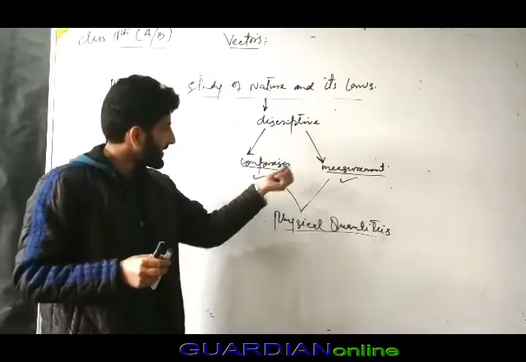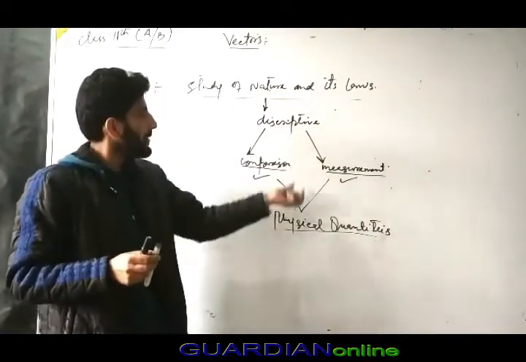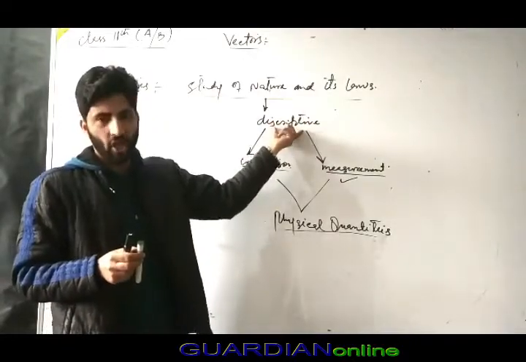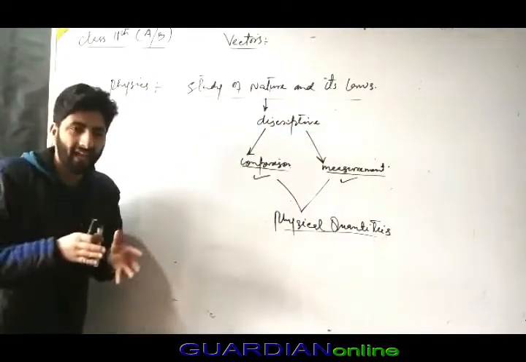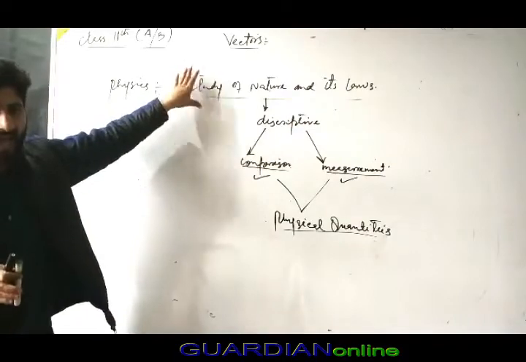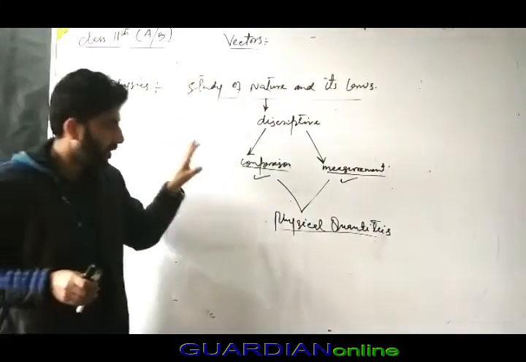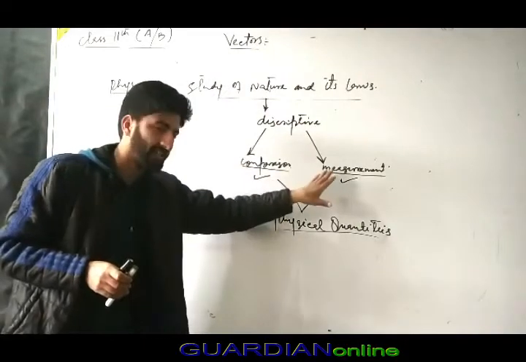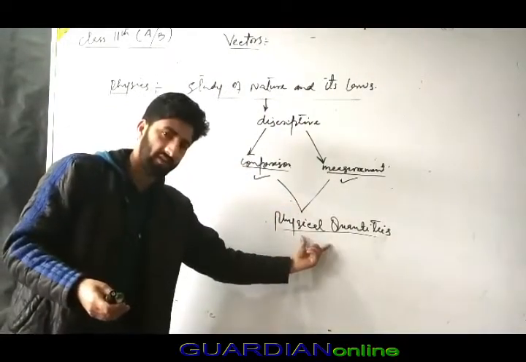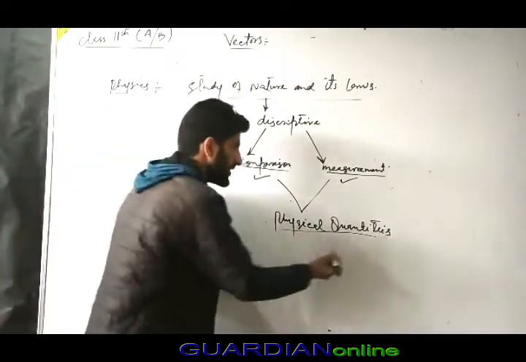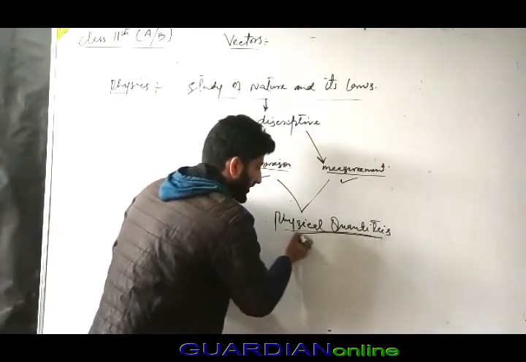And we see measurement and comparison because of the descriptive nature of physics. So in short, physics is the study of nature and its laws, and this statement is descriptive in nature, meaning it involves comparison and measurement of physical quantities. What are physical quantities? Those quantities that can be measured.